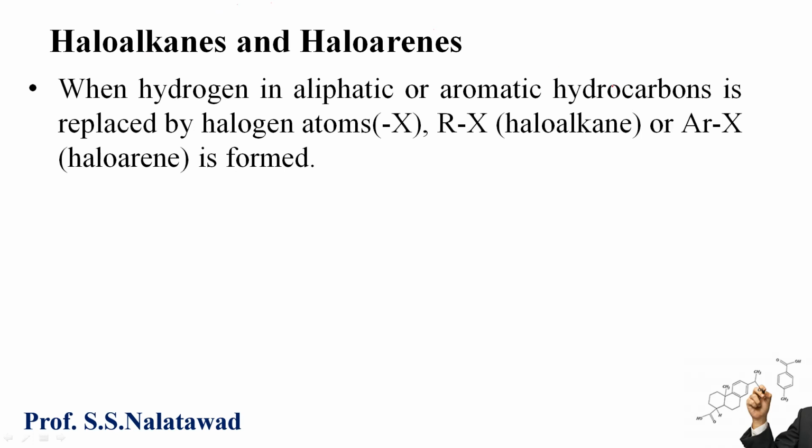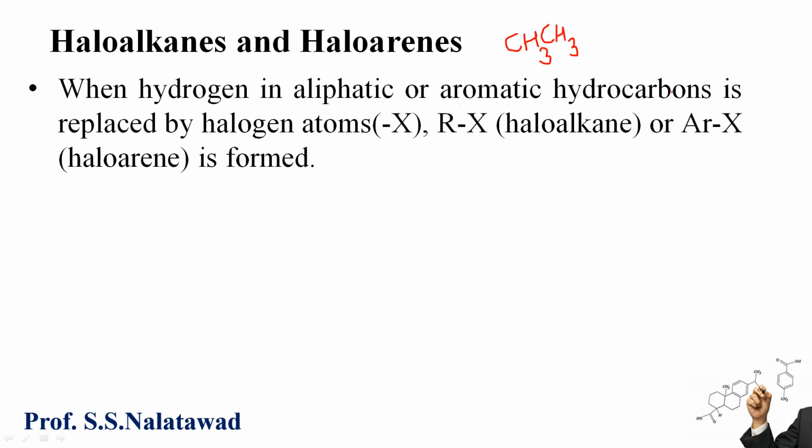Here, hydrocarbon means compounds of carbon and hydrogen. Aliphatic hydrocarbons are straight chain hydrocarbons. For example, C2H6, that is ethane. We write this C2H6 as CH3-CH3. This is the example of an aliphatic hydrocarbon.